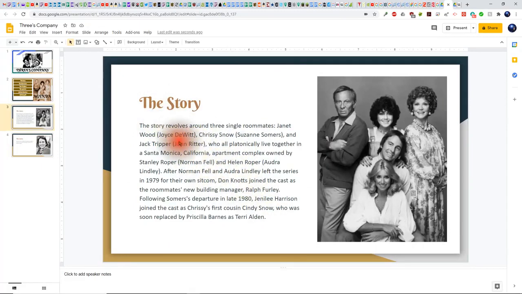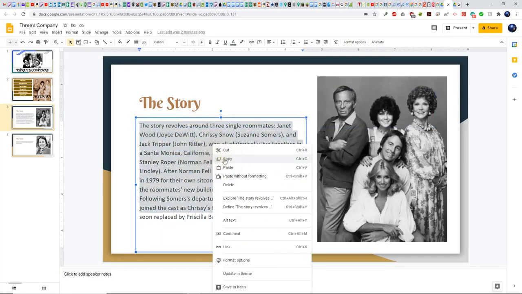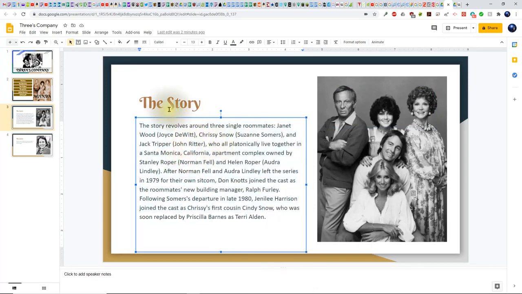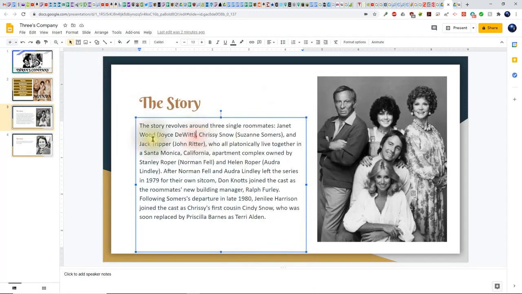Now that's a lot of text to key in. So if you know the story, yes, you can just key it in like that. But if you want to, an easier way would be to find the information at a place such as Wikipedia, and then highlight the text like this, right click it, and then copy it, and then come back to the slide and then right click and then select paste. And then that will paste all that text in. And so that's what I did here. Saved me a lot of time.